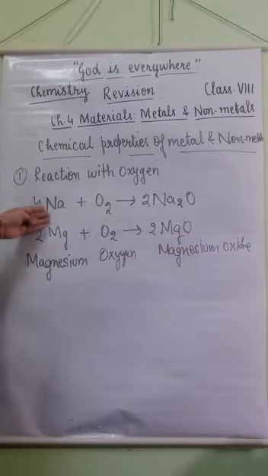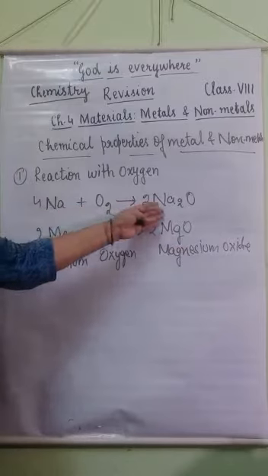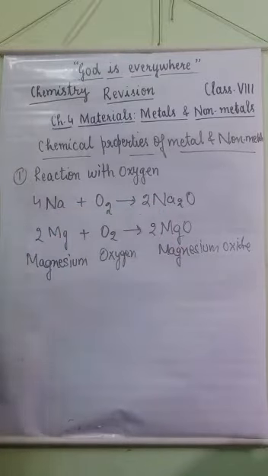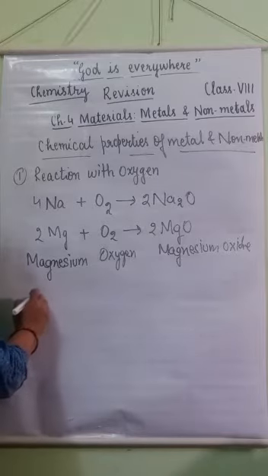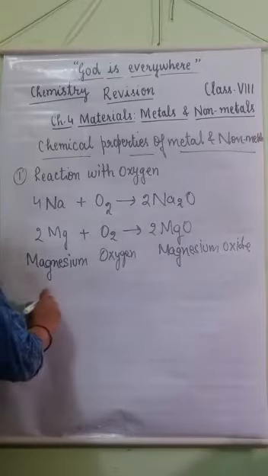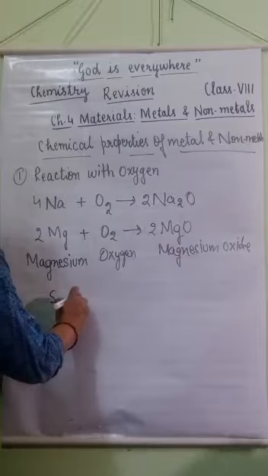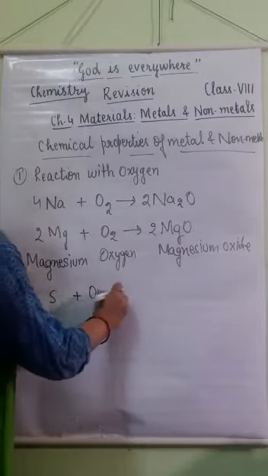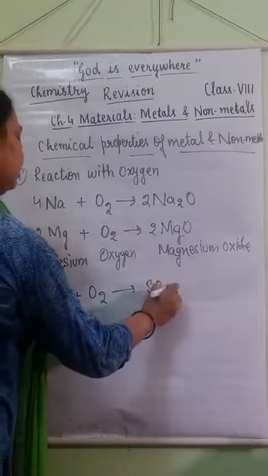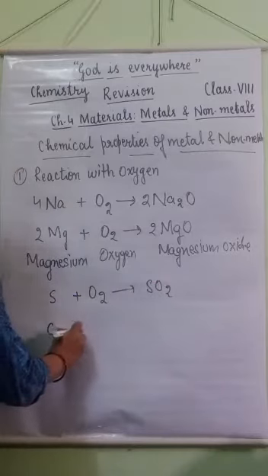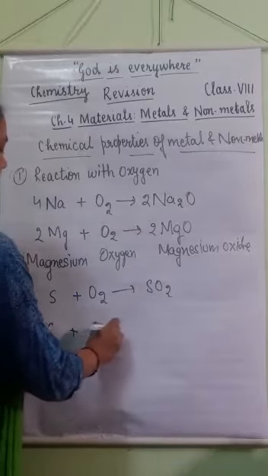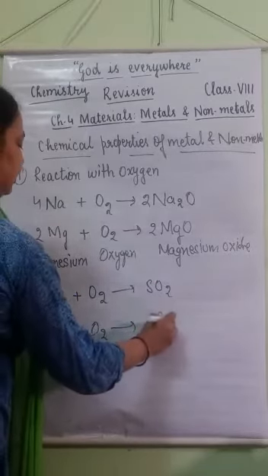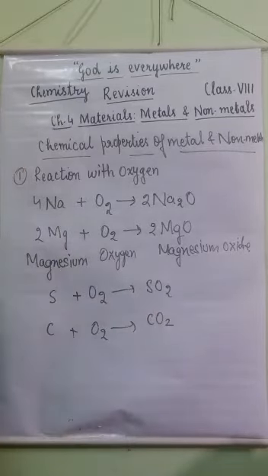So when metals react with oxygen, they form their oxides. Non-metals also react with oxygen: sulfur reacts with oxygen, it forms sulfur dioxide. Carbon reacts with oxygen, it forms carbon dioxide.